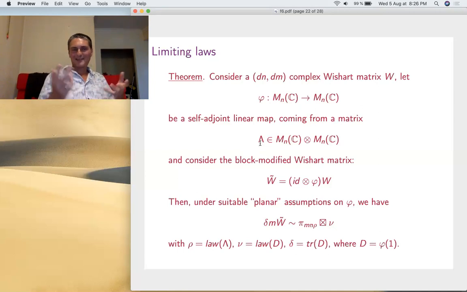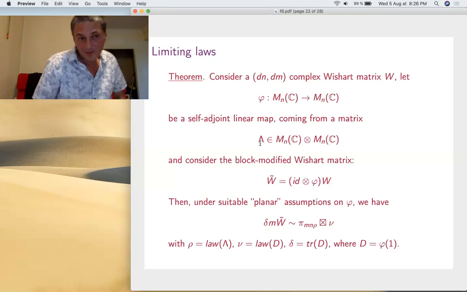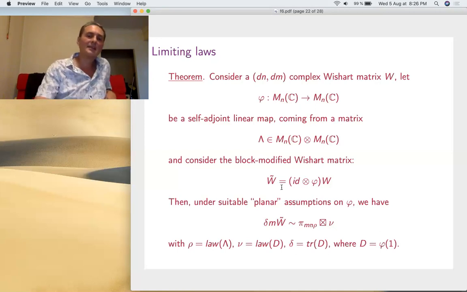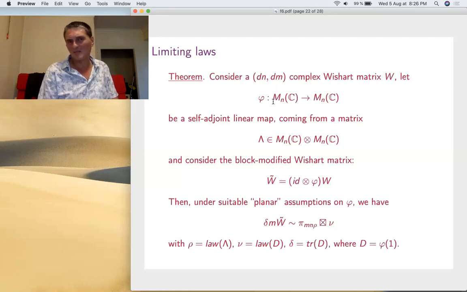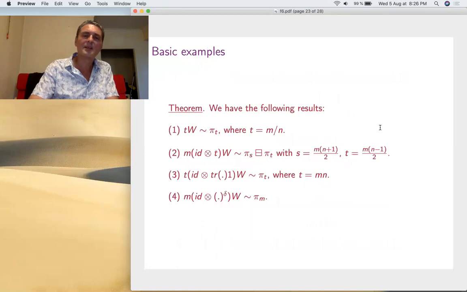If you take any lambda here, this can be any measure, right? So you get all the compound free Poisson laws. Very interesting. And there are some suitable planar assumptions that I won't get into. These kinds of things you can represent a bit as Vaughan Jones does with tensor planar algebras, and they have somehow to come from diagrams. That's the idea. So instead of getting into that, which is technical, let's see a few examples.